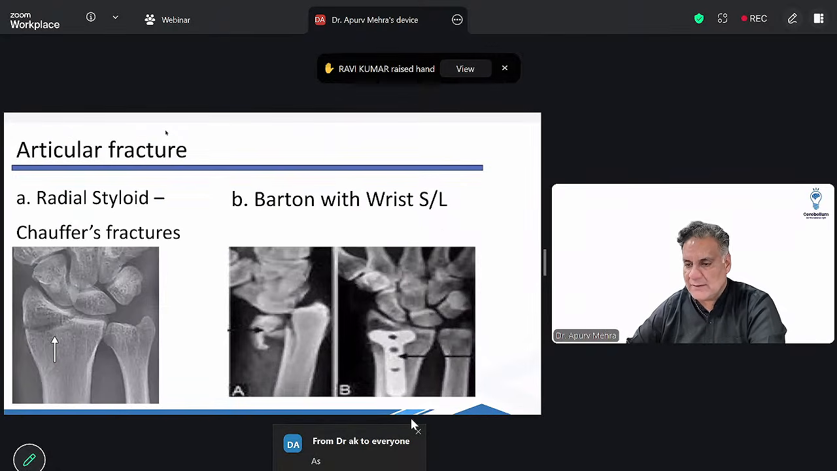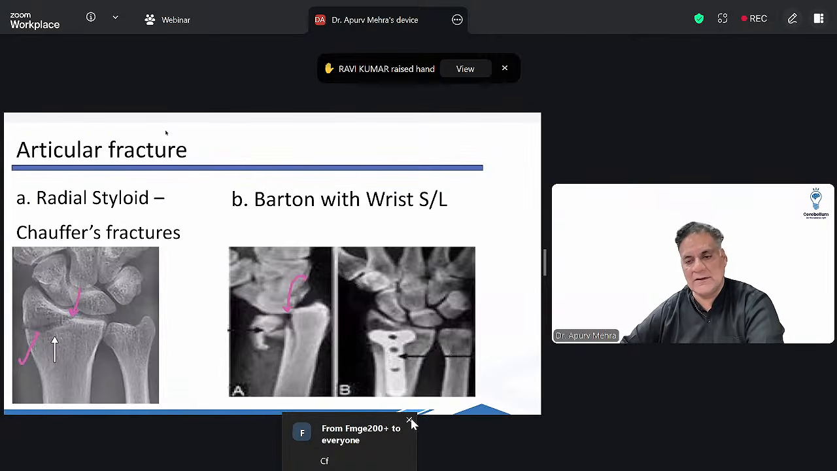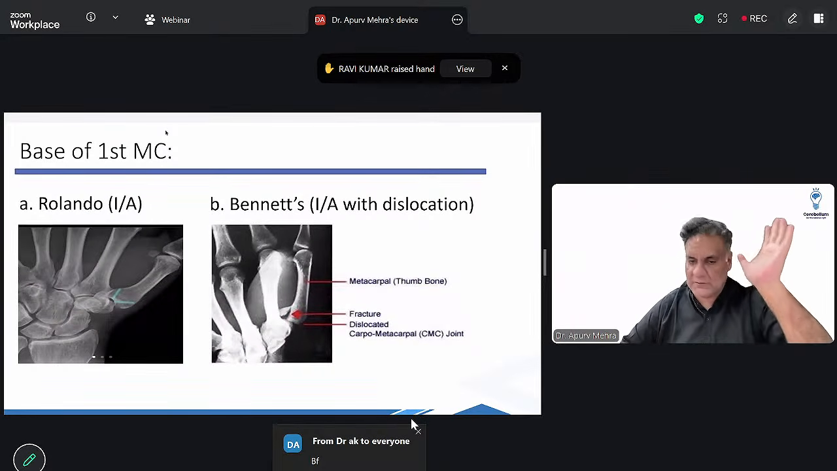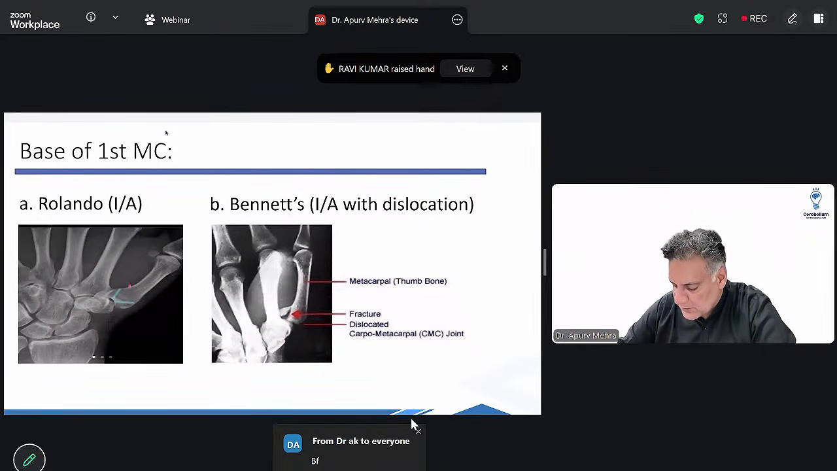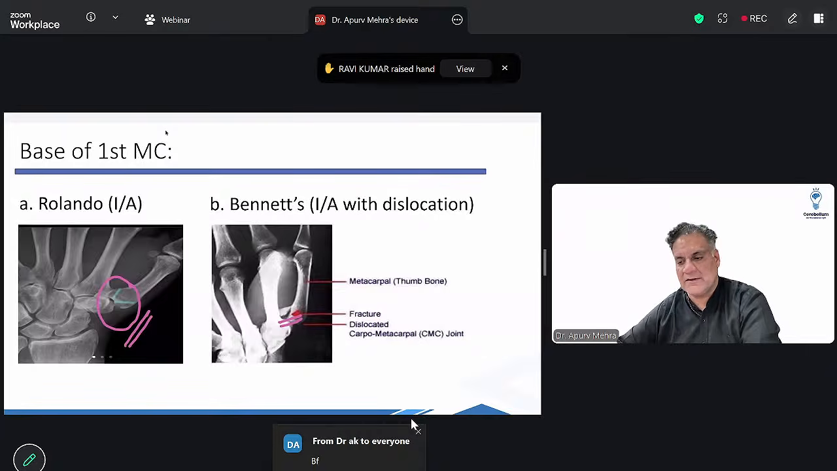When there's a joint damage, if there is a damage of the articular styloid, that's called radial styloid fracture. It's called Schoffer's fracture. And when there's a joint damage and there is a wrist movement with it, it's called a Barton fracture. When there's a fracture of the base of first metacarpal, they just love to ask you, if it is only comminuted, that's Rolando. And when with a fracture there's a dislocation, that's Bennett's.